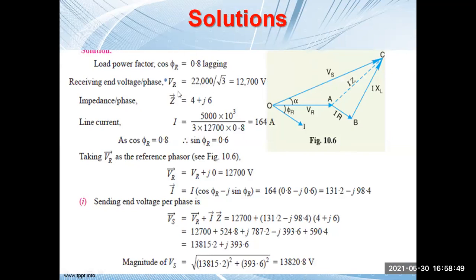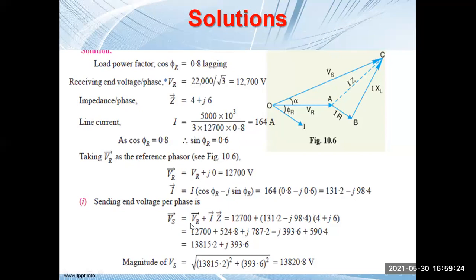Cos phi r is given. First you have to calculate the phase voltage VR. Then Z is given. You can calculate the line current, that is the phase current: power divided by 3 into phase voltage into power factor 0.8. Cos phi r is given, so sin phi r will be 0.6. In phasor form we write VR plus J0, and I is equal to I cos phi r minus J I sin phi r. We have expressed it this way.